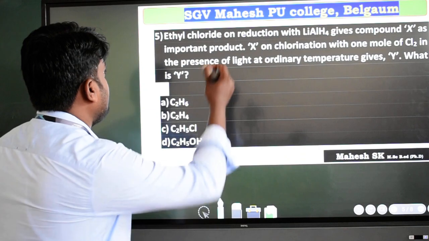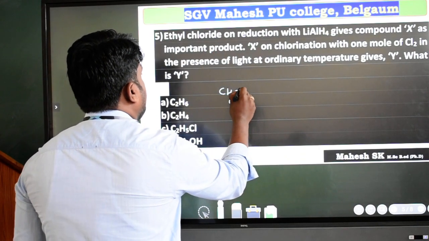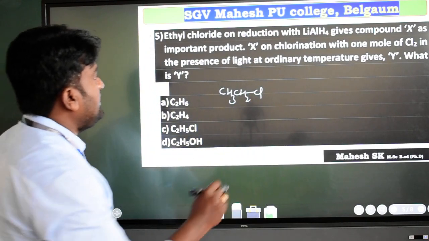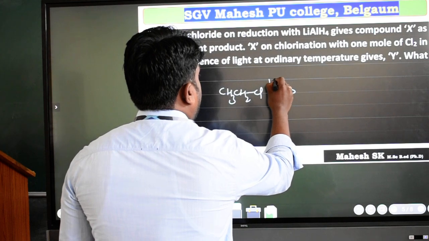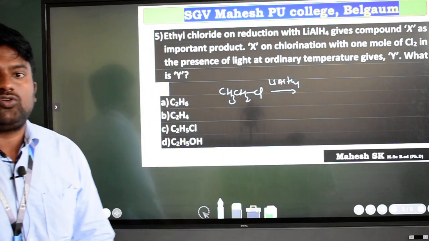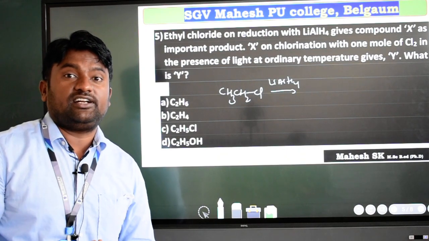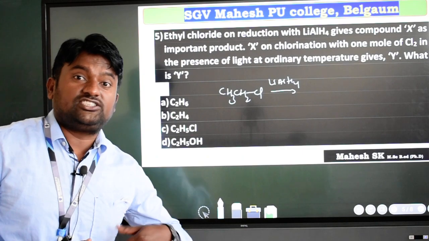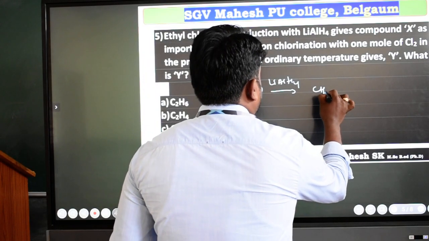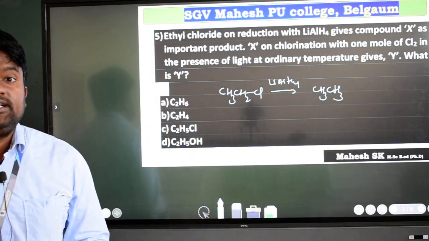Okay students, I will write the reaction. Ethyl chloride is CH3CH2Cl. Now it is treated with lithium aluminium hydride. Lithium aluminium hydride is a strong reducing agent, so there will be a reduction, addition of hydrogen takes place. Then ethyl chloride will be converted into CH3CH3, that is nothing but ethane.